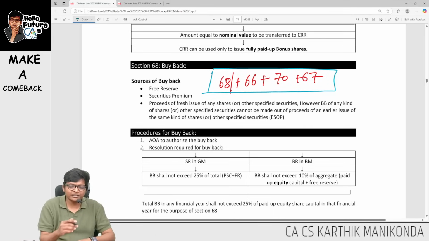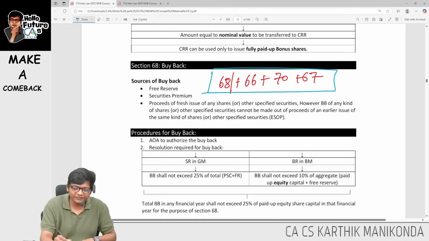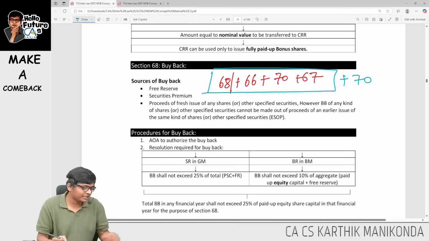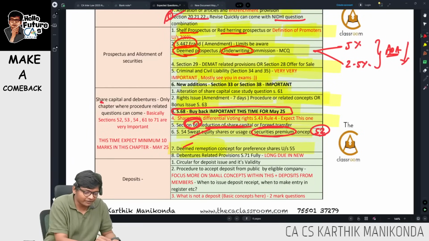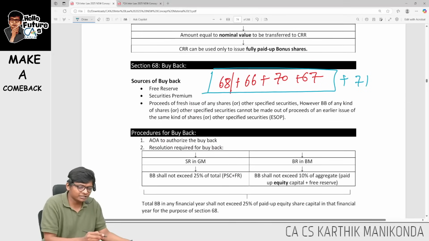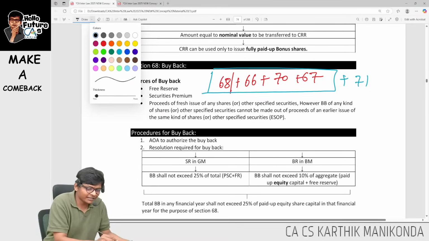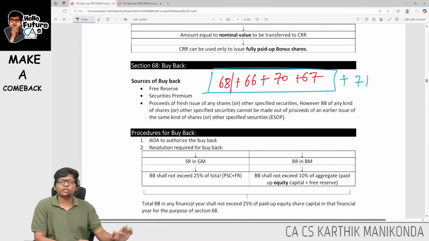What is 67? Financial assistance should not be given. And debentures, section 71. 71 is going to be my debentures. These four concepts I have given in our share capital and debentures chapter, guys. Very, very important. One of these is going to come in your exam.